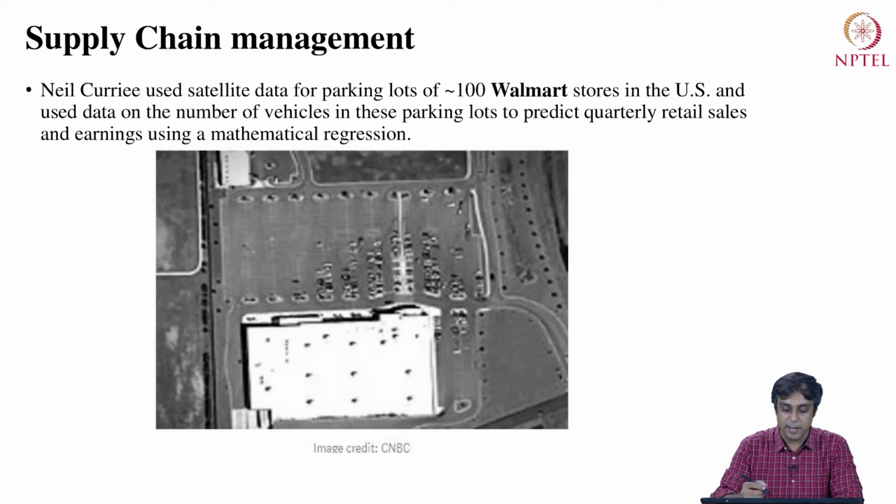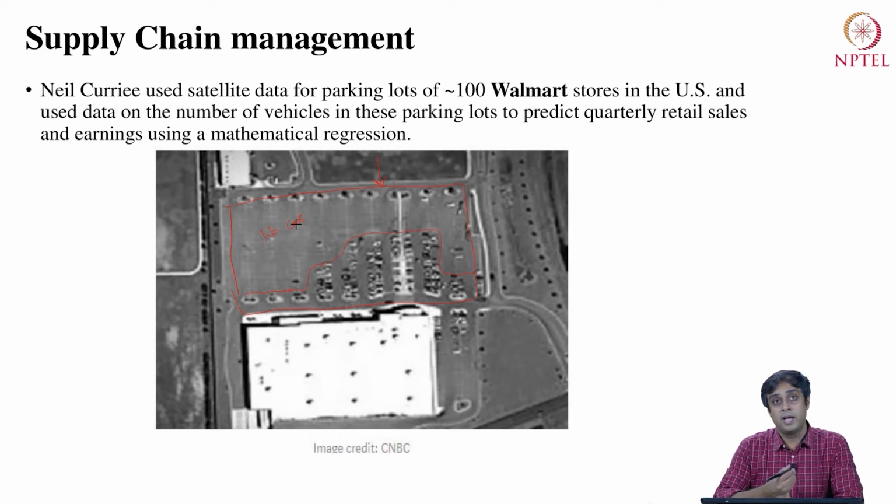So what you see in this picture is satellite imagery which has a parking lot, and some portion of that lot has cars in it, right? So you can first of all see through the naked eye that some portion has cars, some portion has no cars, right?